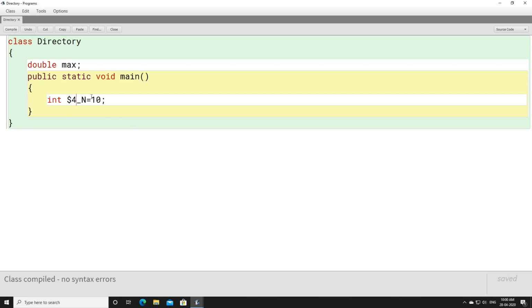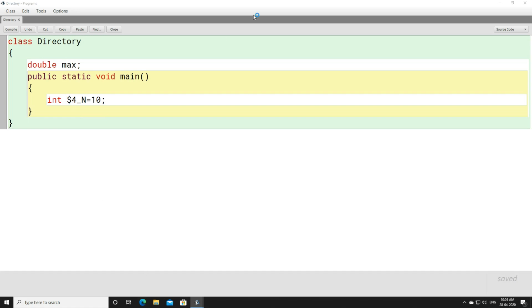Okay, it will compile. The reason is it must start with a currency character, or an underscore, as you can see it is compiling, or it must start with an alphabet, right? It can never start with a number. Now here you must be thinking, sir, you just used a dollar sign. Instead of dollar sign, if we use a currency character such as euro, is it going to work? Yes, this is going to work.